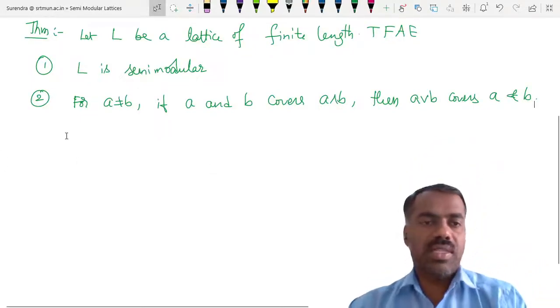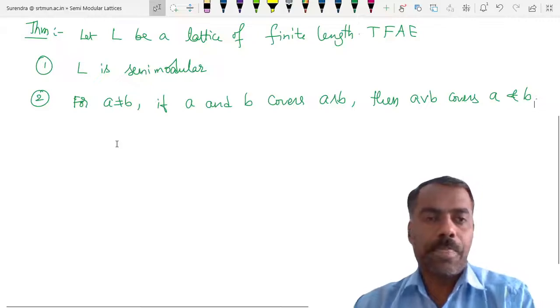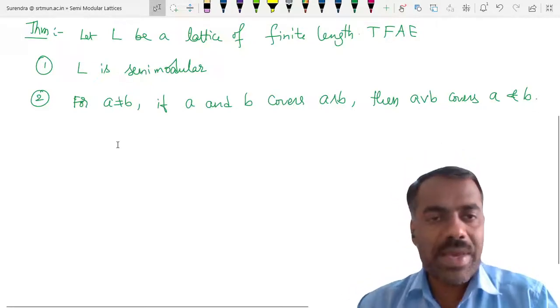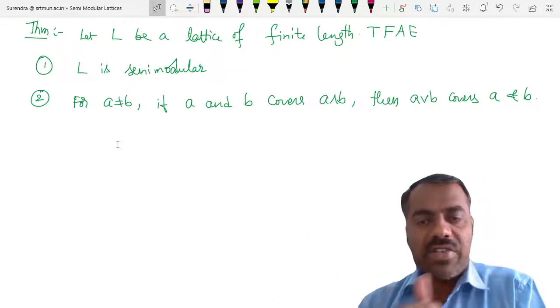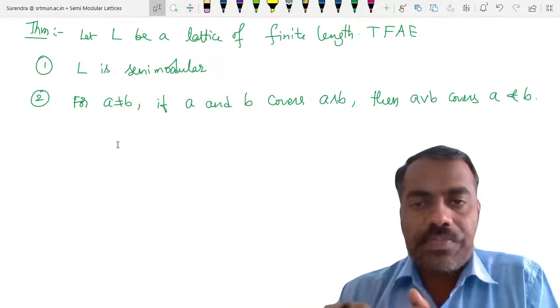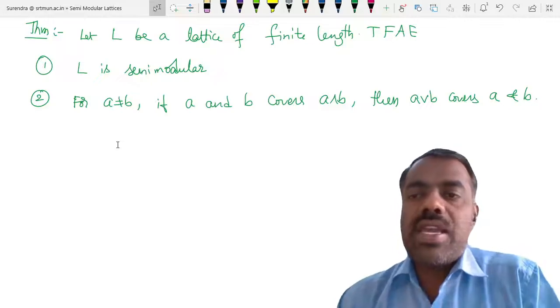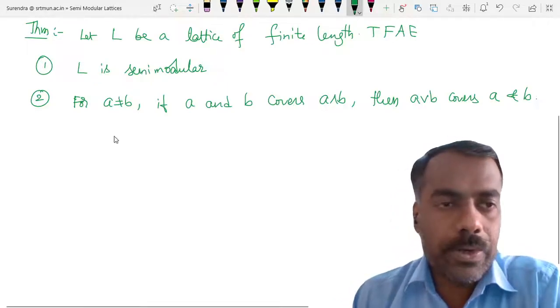Okay, is this statement clear? L is semi-modular is the same as saying that whenever you have two different elements, if they cover their meet, then A join B covers A and B. Okay.